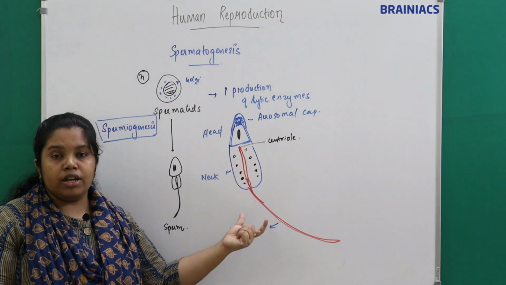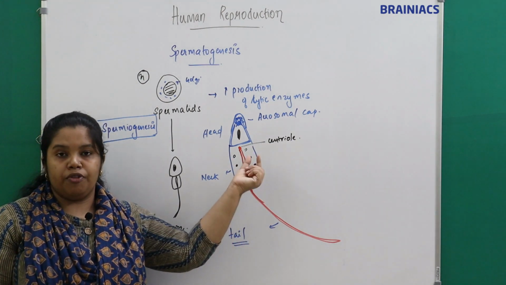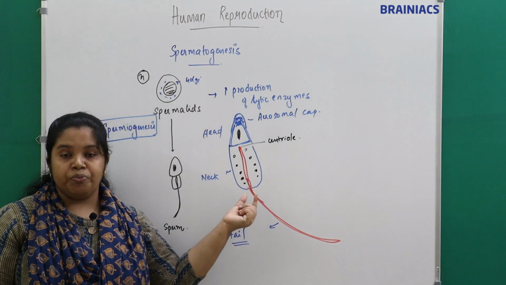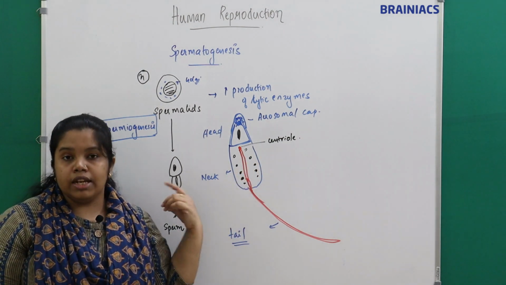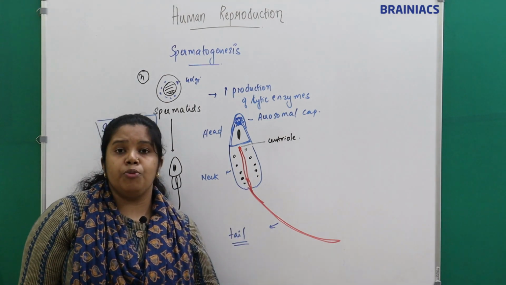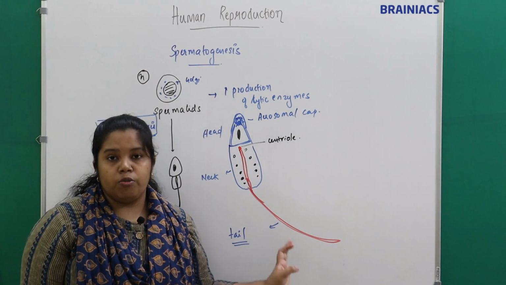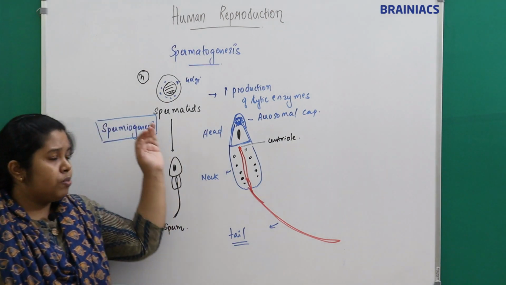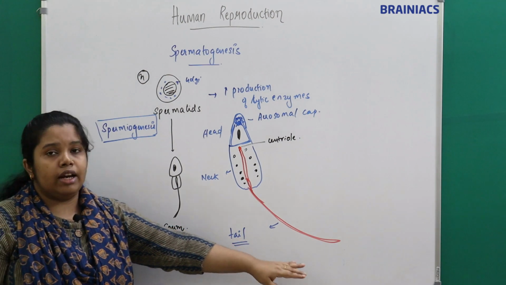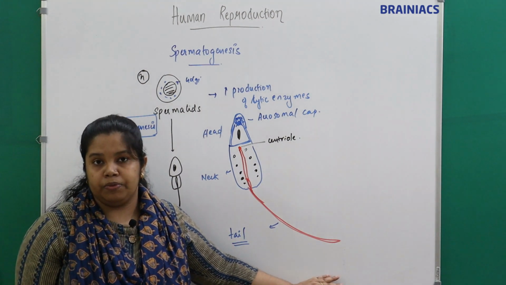The mitochondria get arranged on either side of the axoneme, which is an elongation formed from the centriole, and that forms the neck part. And the elongation of the microtubule of the centriole forms the tail, right? So the spermatids get transformed into a spermatozoa, or sperm.